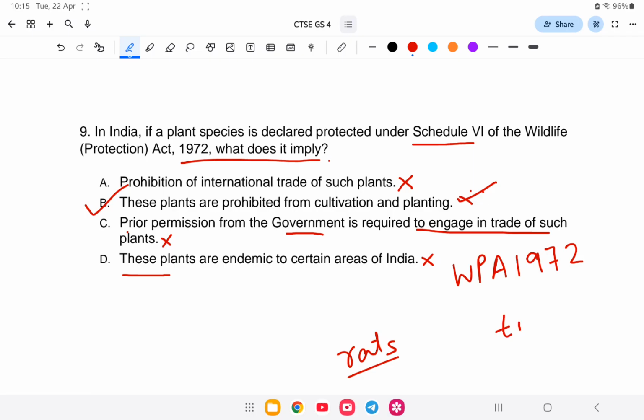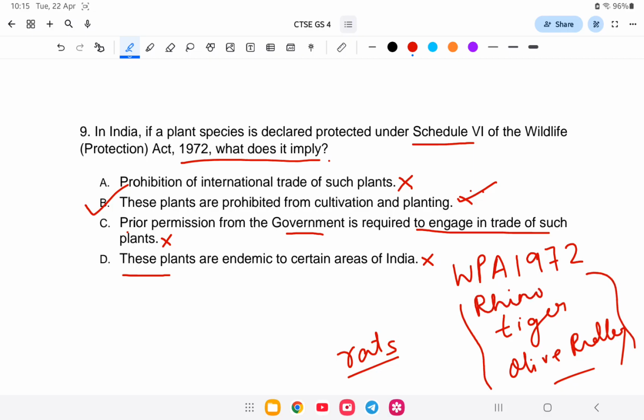However, the tiger, olive ridley turtles, you cannot hunt, and especially the rhino, fully protected, which means you cannot hunt or kill them for food or for commercial purposes. So these are under Schedule 6. Schedule 6 means the higher the level, the stricter the rules. So the answer is option B. Next question.